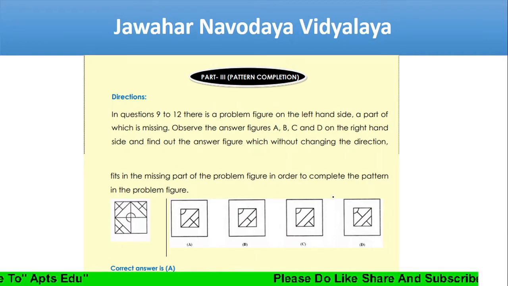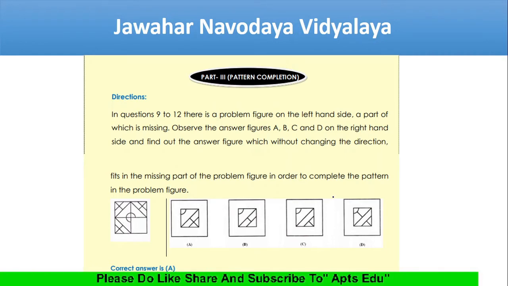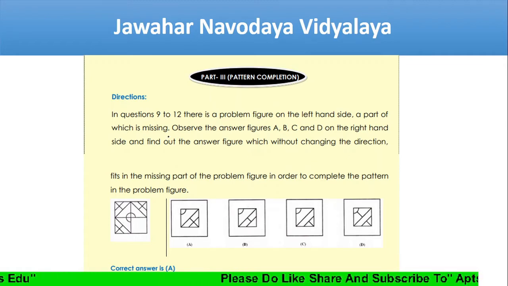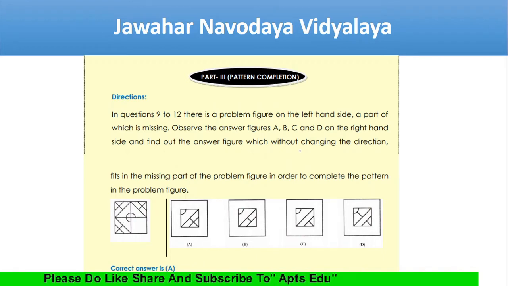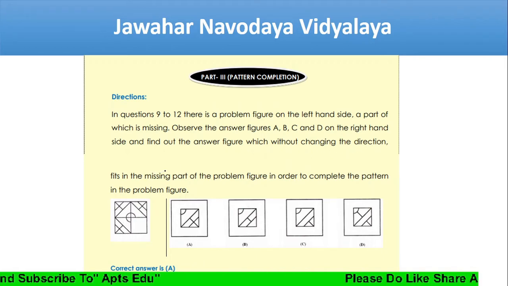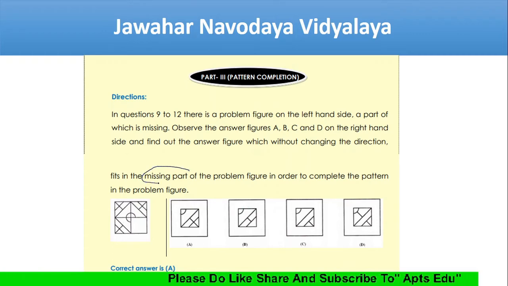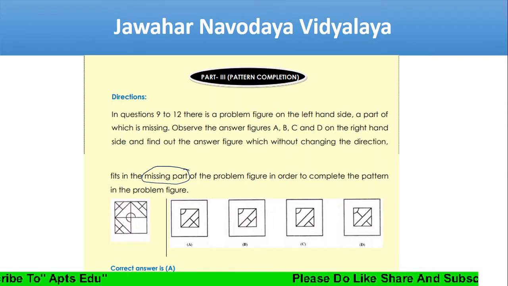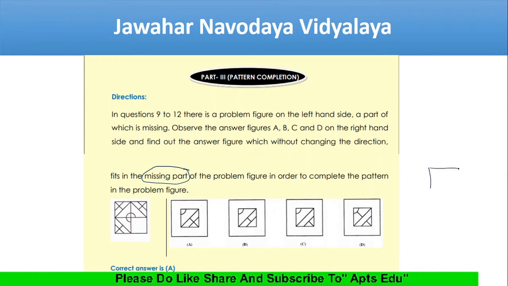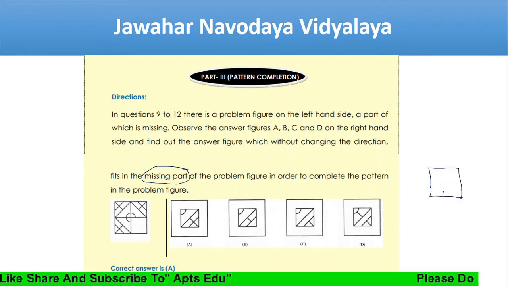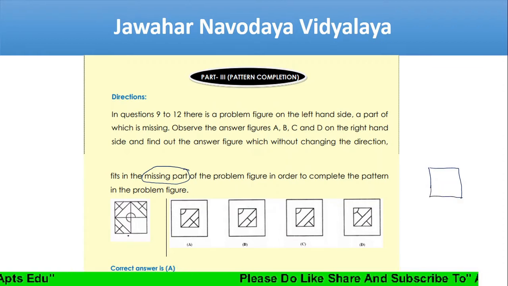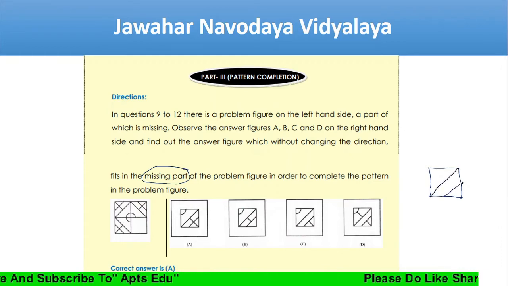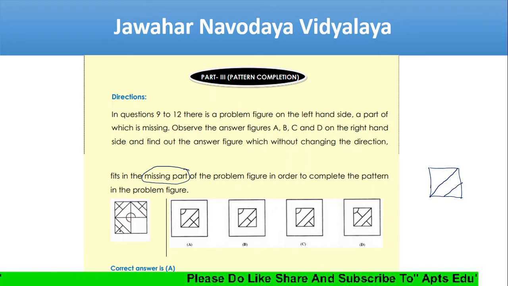Next, questions 9 to 12. Here what we need to do is observe the answer figures. Four options are given, A, B, C, D. We need to find out the answer figure which, without changing the direction, completes the figure. This is the missing part you need to find out. If I see my missing part, here one line is there, here another line is there. So one line, second line, and from here this.